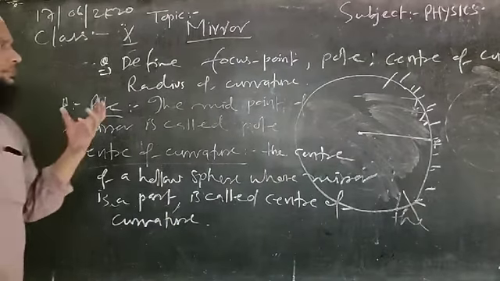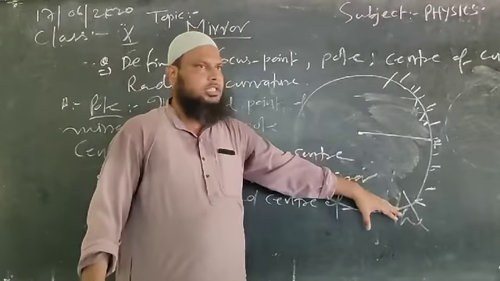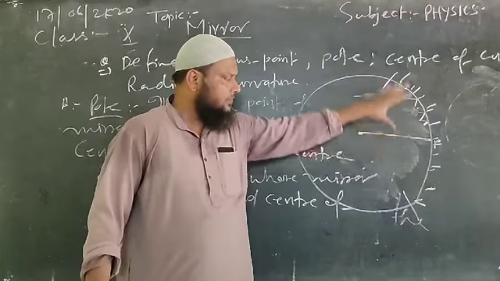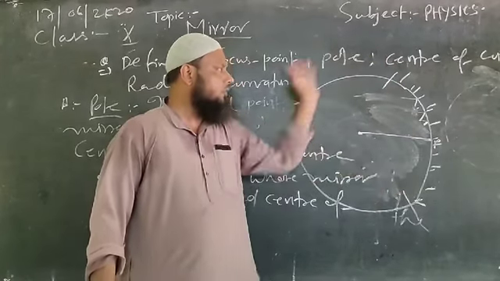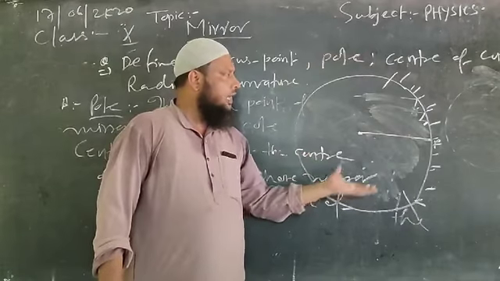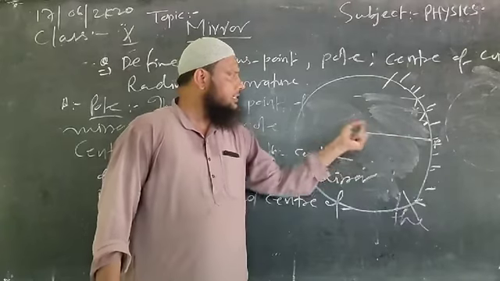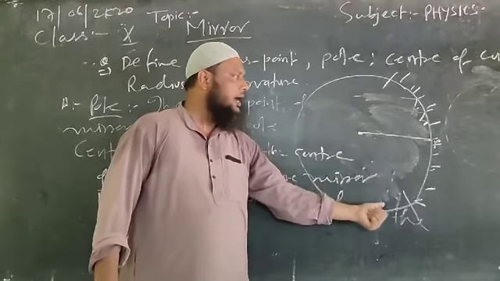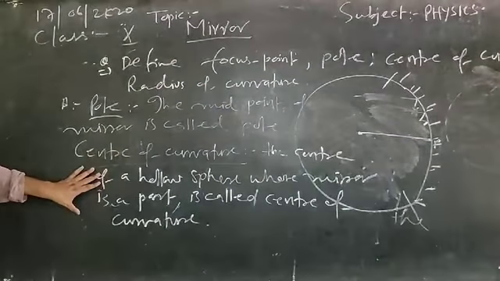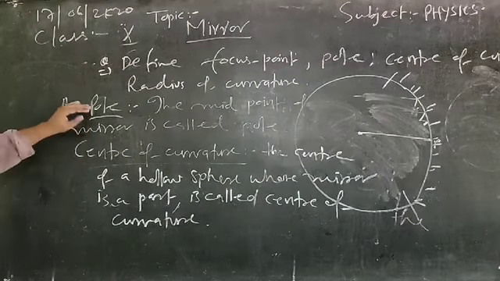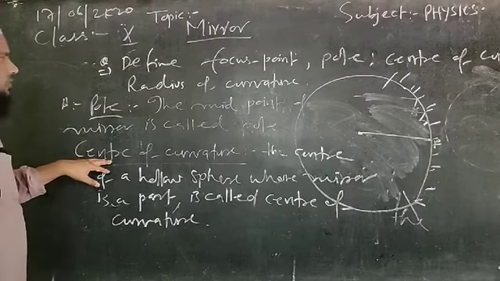Clear? Simply, if we are going to design a spherical mirror, that spherical mirror will be a part of what? A hollow sphere of lead, and that mirror will be a segment of that hollow sphere. The center of that hollow sphere whose mirror is a part will be treated as the center of curvature for the mirror. Clear? So this way we can define the term focus point, the term pole, and the term center of curvature.